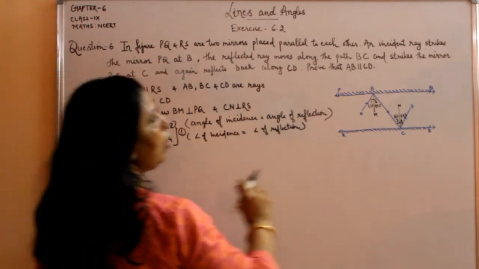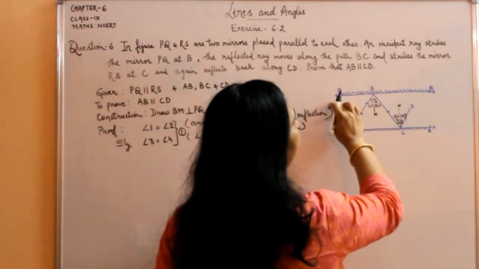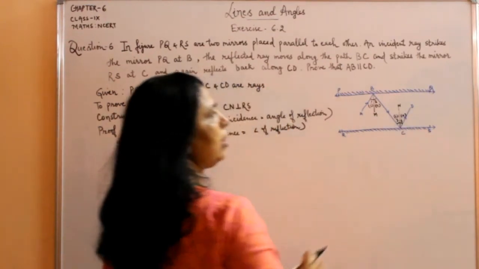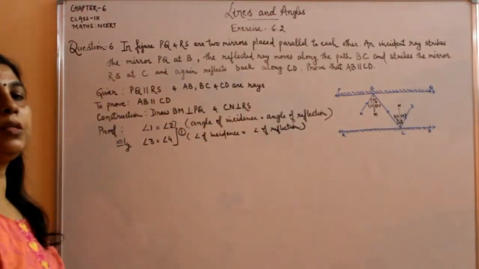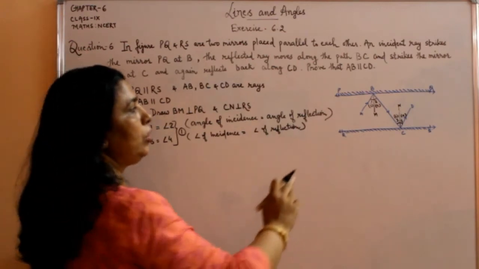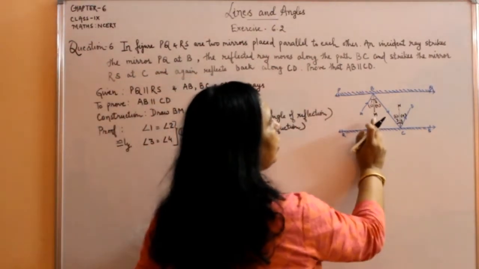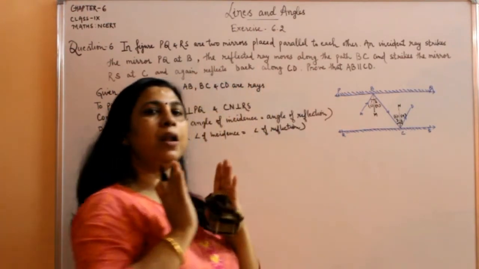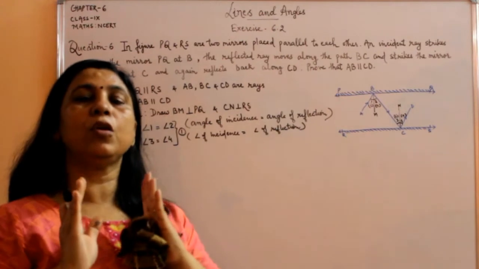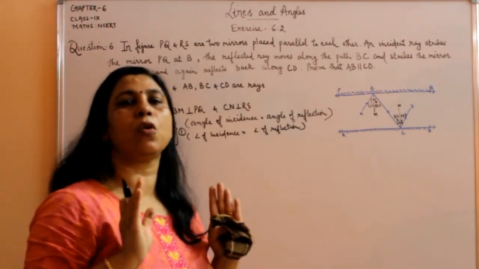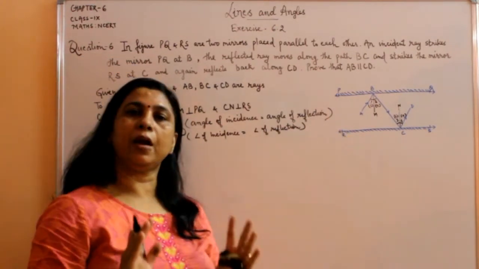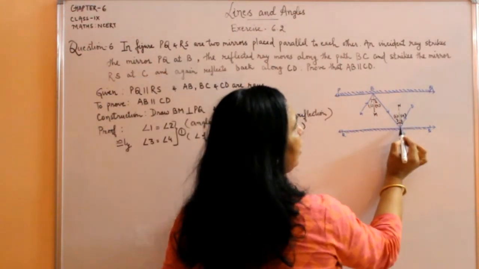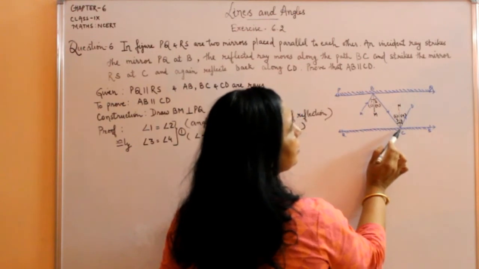Okay. Now we know this BM is perpendicular to PQ and CN is perpendicular to RS, and PQ and RS, they are parallel to each other. So this implies that BM is parallel to CN. अगर किन्हीं दो parallel lines पर कोई perpendicular draw करते हैं, कितनी भी हम perpendicular draw कर लें, वो हमेशा parallel होंगी, ठीक है? और BM is parallel to CN और ये जो है BC, it's a transversal.